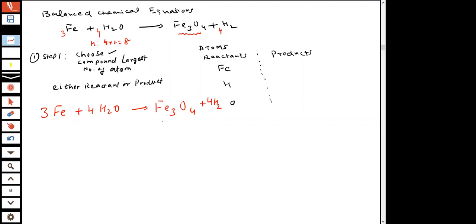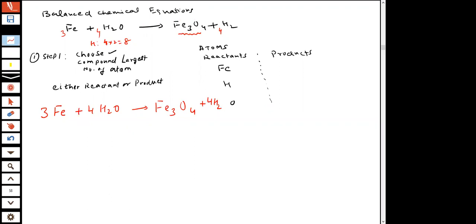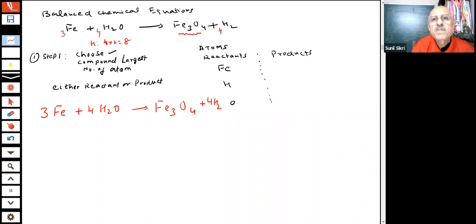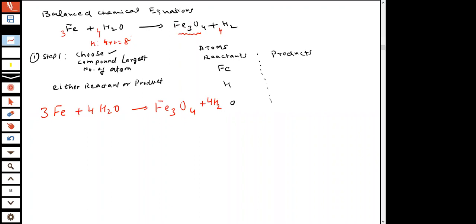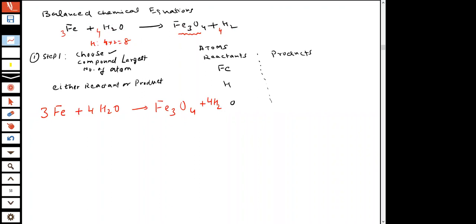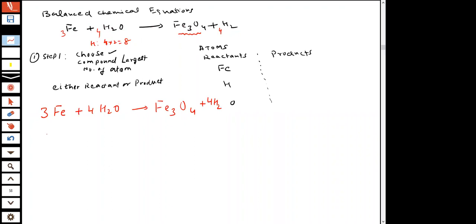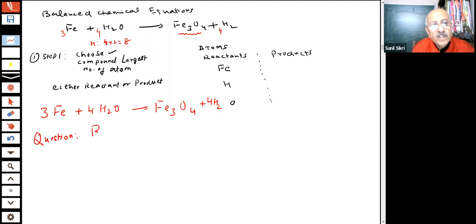Very good. So what method did I use? The compound which had the largest number of atoms was chosen by me, and then I counted the atoms. This was 3, I made it 3. Then I counted oxygen. It was 1 here, it was 4, so I made it 4. And once I made it 4, then hydrogen became 4 into 2, 8, and then I multiplied to make it balanced. This is called the hit and trial method, students, which can be used for balancing the reactions. Now, for example, we have a question. What we say, balance.